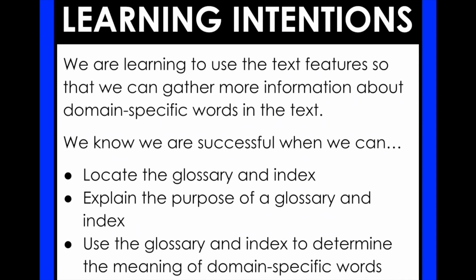Next, locate the glossary and index in the text. We learned that those are found at the end of the text. The glossary comes first and then the index comes after it, but both are at the very end of an informational text, remember. You generally don't find these in a fiction text. And what's the purpose of a glossary and an index? The purpose of a glossary is telling you the definition of a domain-specific word, and the index is telling you where in the text you can find more information about some of those words. And lastly, we did use the glossary and the index to determine the meaning of domain-specific words, like the word fault. All right, so let's get going into that reading response now, shall we?